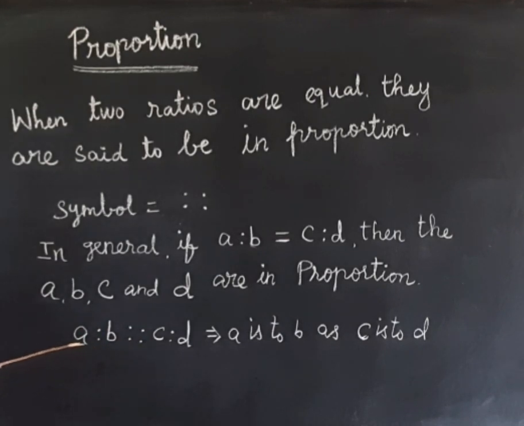Next, A is to B as C is to D. So how do we read this? A is to B as C is to D. The proportion symbol can be read as "as". A is to B is one ratio, and C is to D is another ratio. If the two ratios are equal, then they are said to be in proportion.